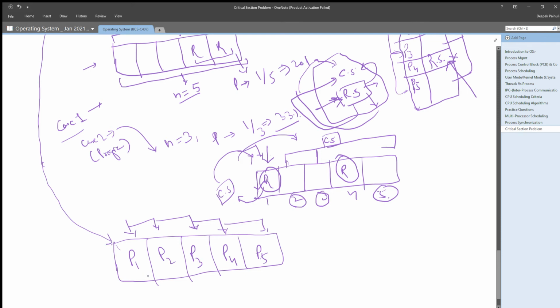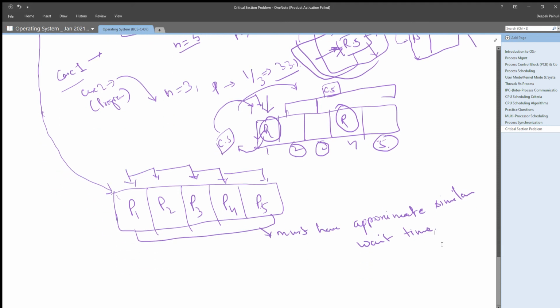That means every process must have approximately similar wait time, right? And wait time, what it means, wait time, or we can say response time, right?